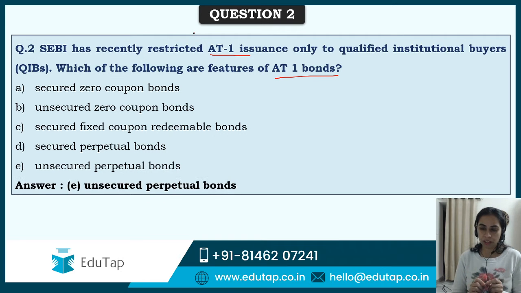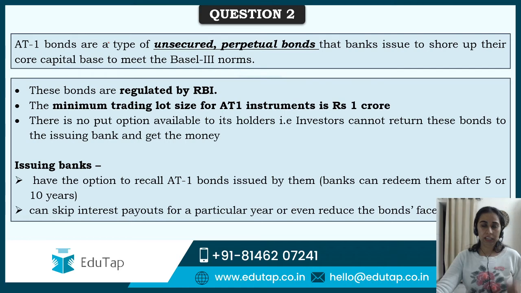So perpetual bonds mean that they do not have any maturity date. Perpetual hai, chalta rahega. So these AT1 bonds are a type of unsecured and perpetual bonds that banks issue to shore up their core capital base so as to meet the Basel III norms. Right? Telling you about AT1 bonds, guys. These are regulated by Reserve Bank of India. तो bonds हैं, RBI इनको regulate करता है. Basel III norms comes into the picture.